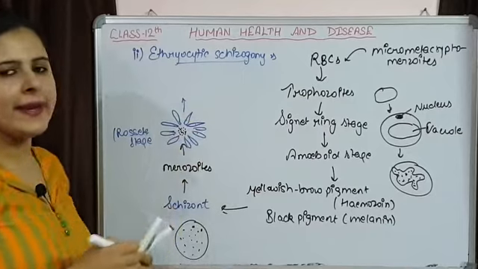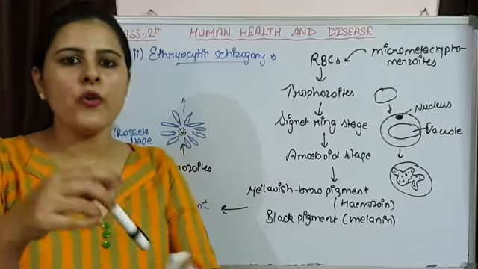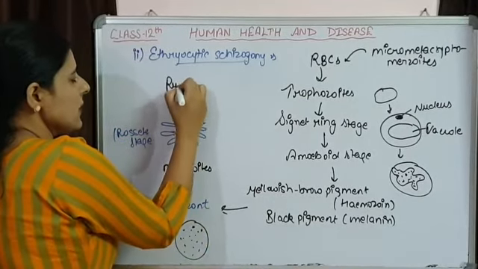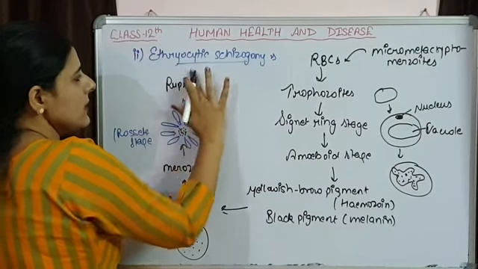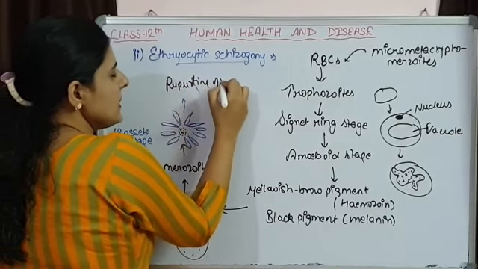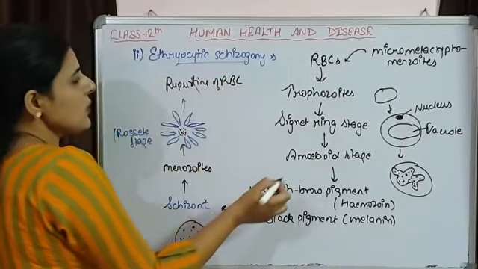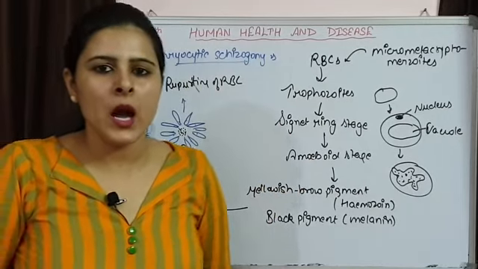And after that there is rupturing of RBCs, as the number of merozoites has increased, and these merozoites are going to come out.